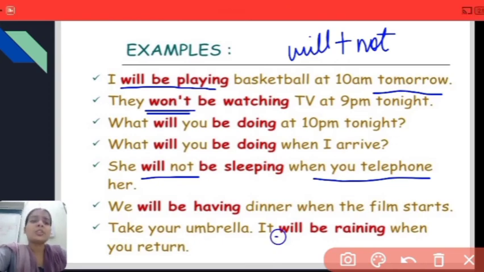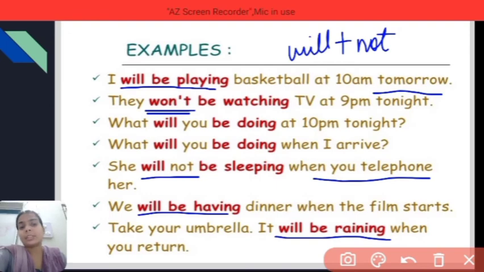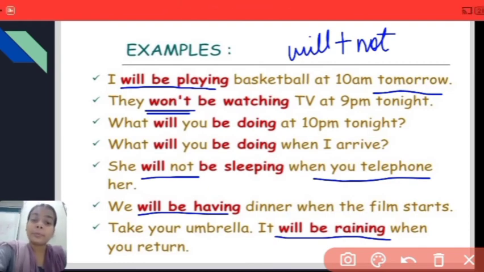So I guess, students, you have now easily understood the structure of future continuous tense and where to use it. It simply talks about the action which is unfinished, or still in process in the future. So this is all about future continuous.